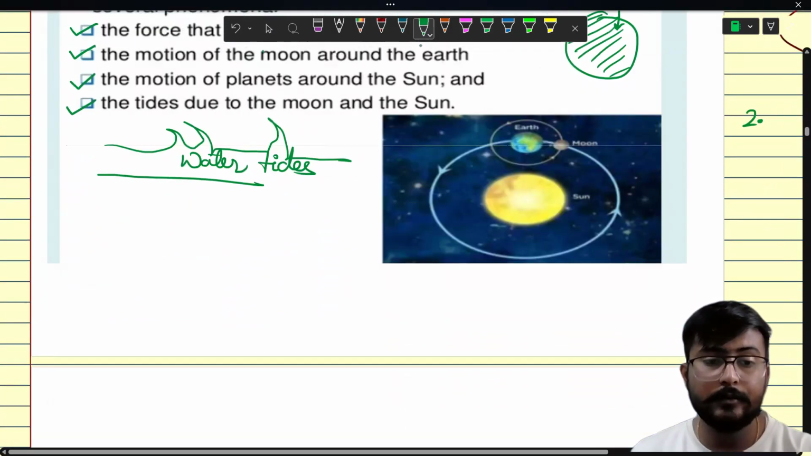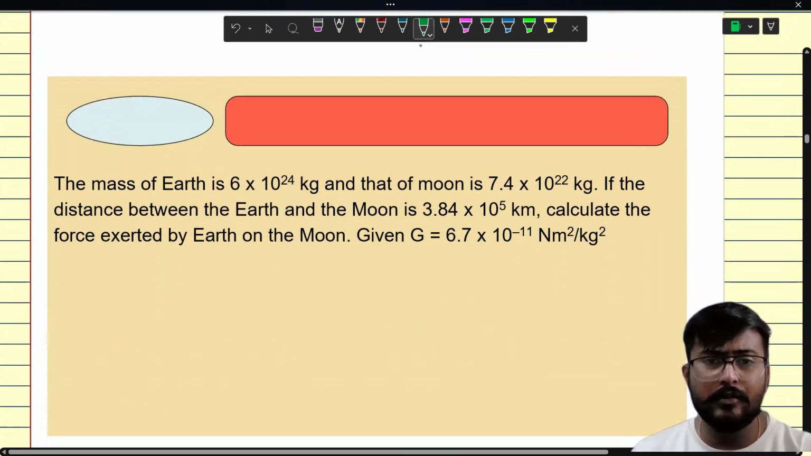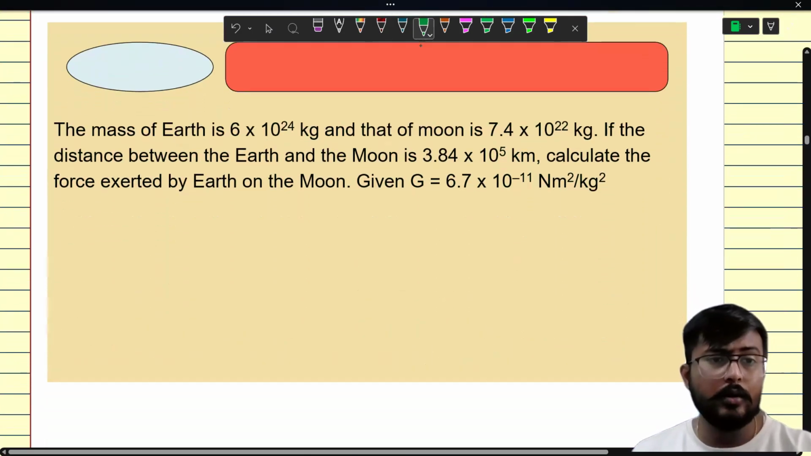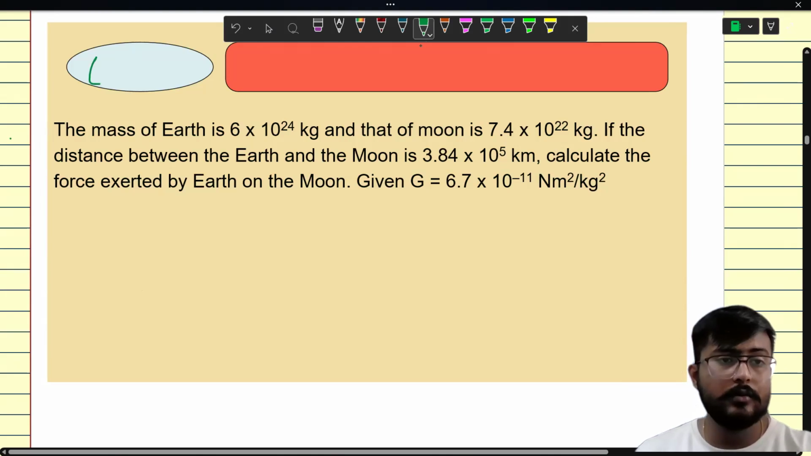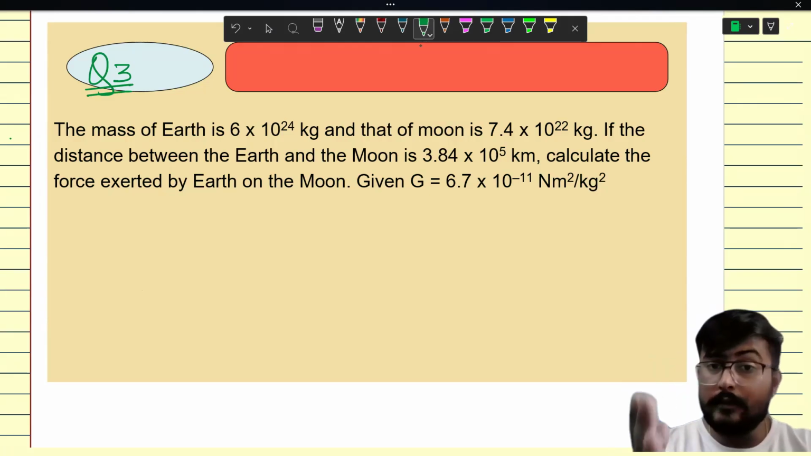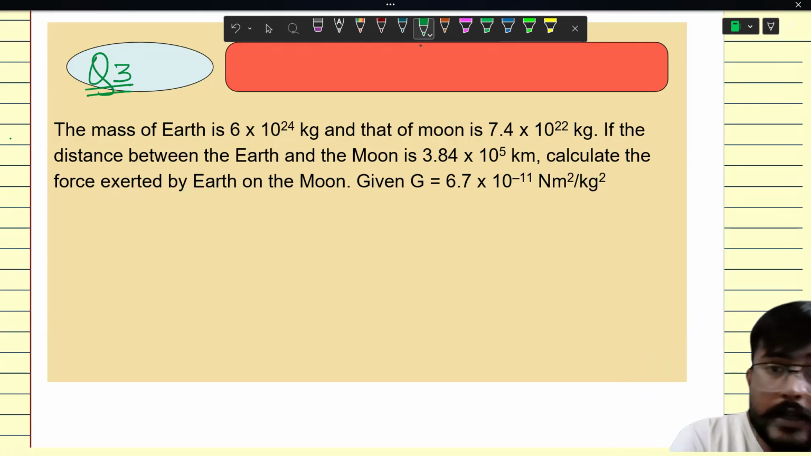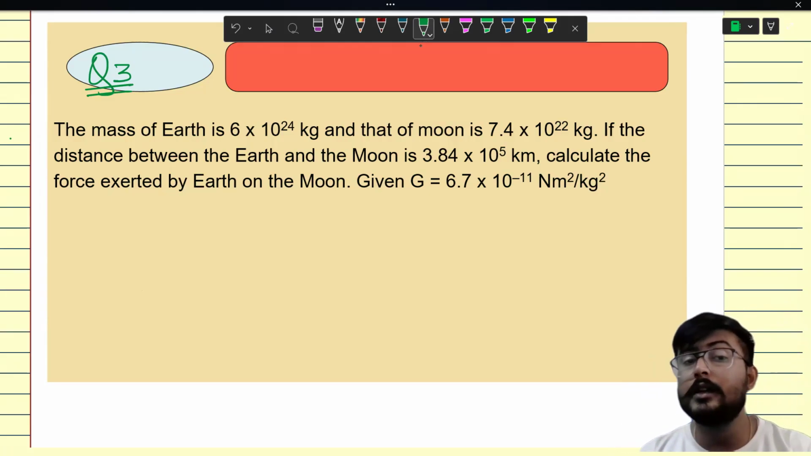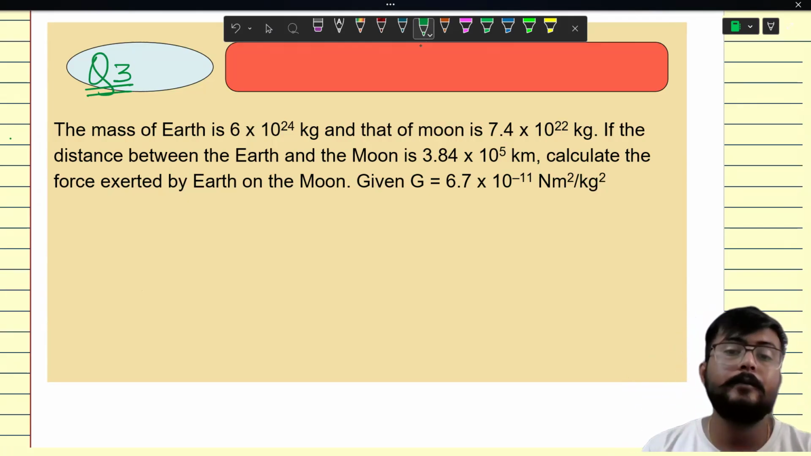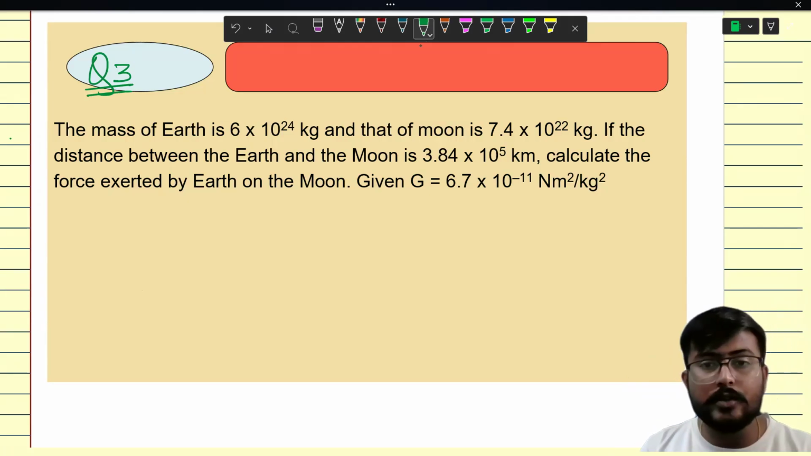Okay, let's move ahead. Let's do a question related to Earth and Moon. Okay, so third question. I will suggest everyone please focus on these questions because questions in the gravitation chapter are not so easy. We have to do a lot of calculations. Okay, so let's talk about this question.